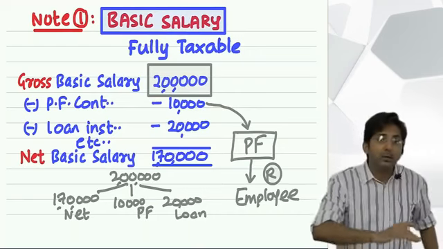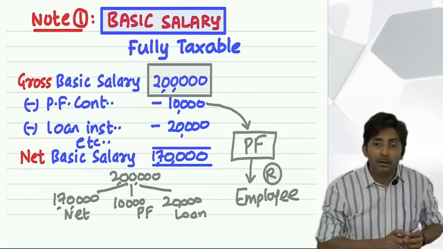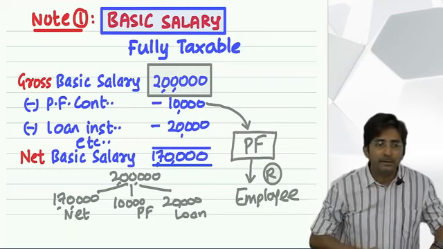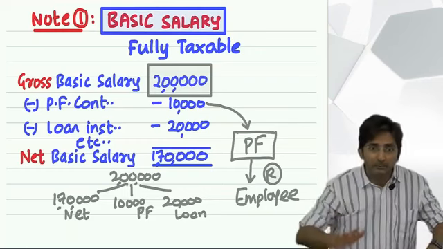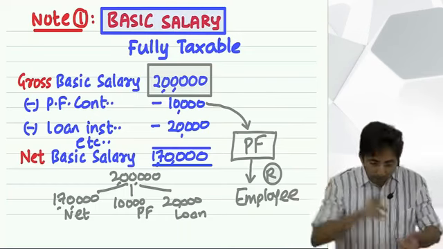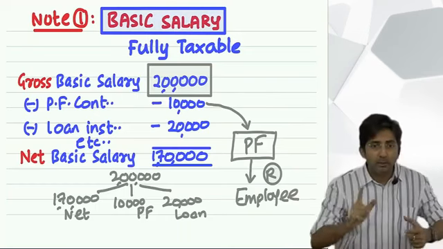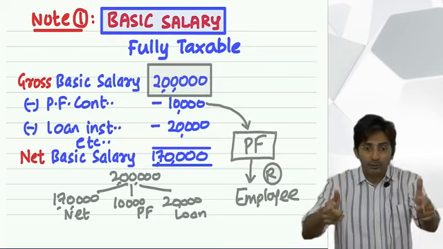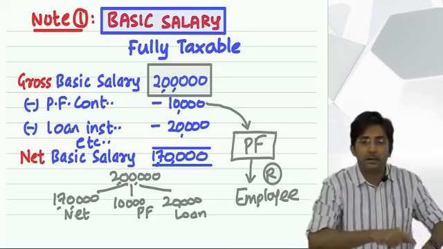Yes, I understand you will get it at the time of retirement. But the government will not wait for the retirement to charge you tax. Government says you wait till your retirement because it is your future planning, but we want tax now. Because after all, it is your current salary. Current salary is accrued in the current year, so pay the tax in the current year.